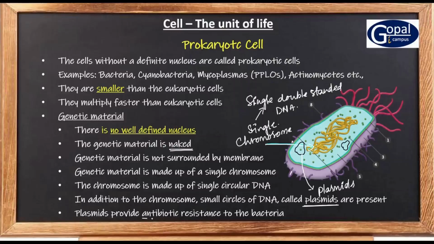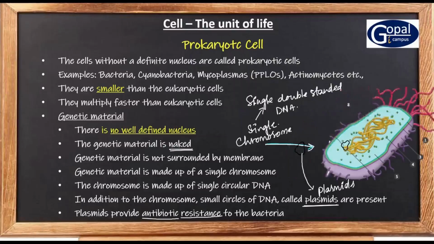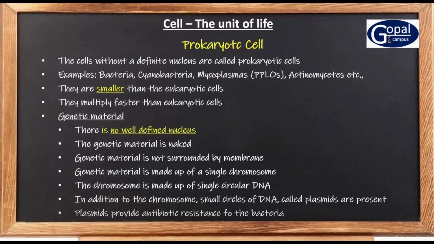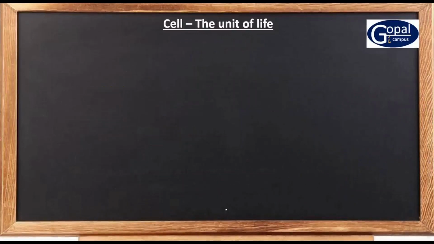But the bacteria which have the plasmids cannot be killed by the antibiotics because they have antibiotic resistance. The plasmids have the genes which provide antibiotic resistance to the bacteria. So this is about the genetic material of the prokaryotes.